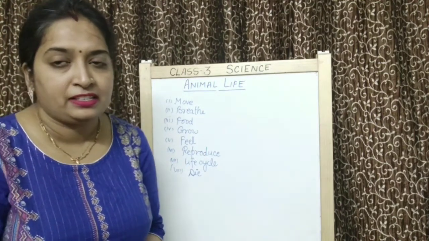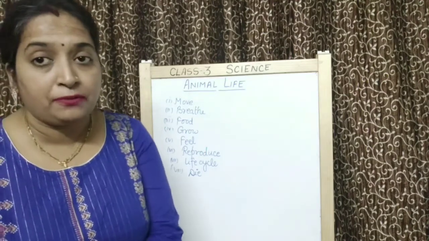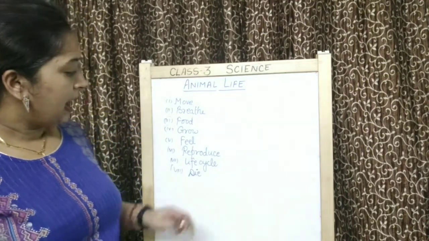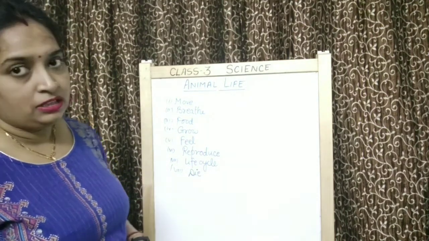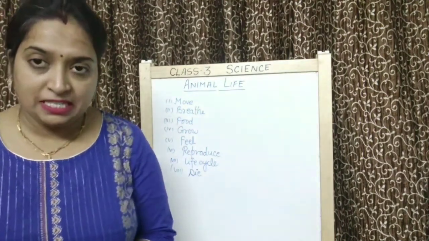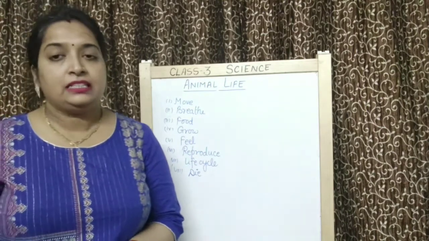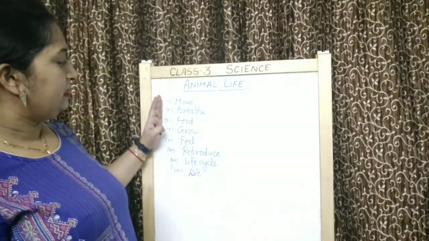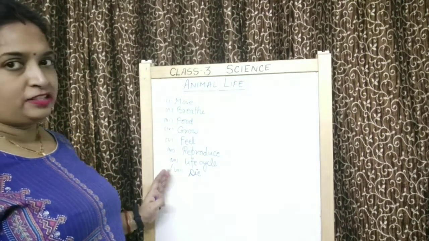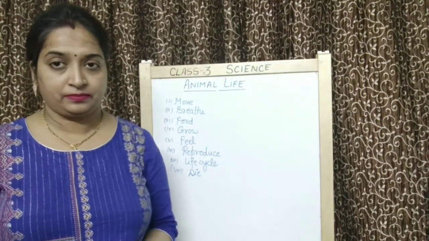Okay, it is different from a frog's life cycle. So animals have a life cycle. Next one, all the animals after completing their lifespan, they die. Okay children, so you are seeing these are the different characteristics of animals.